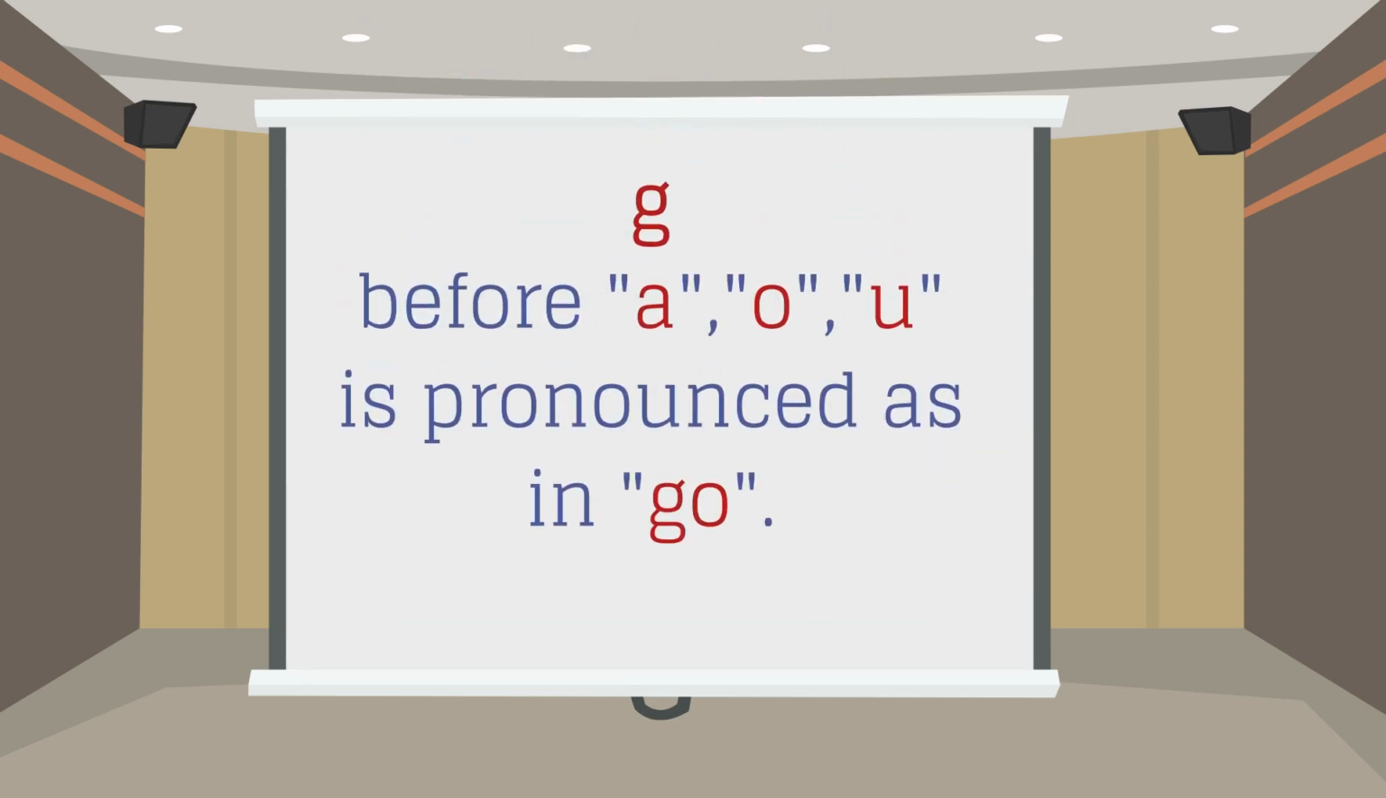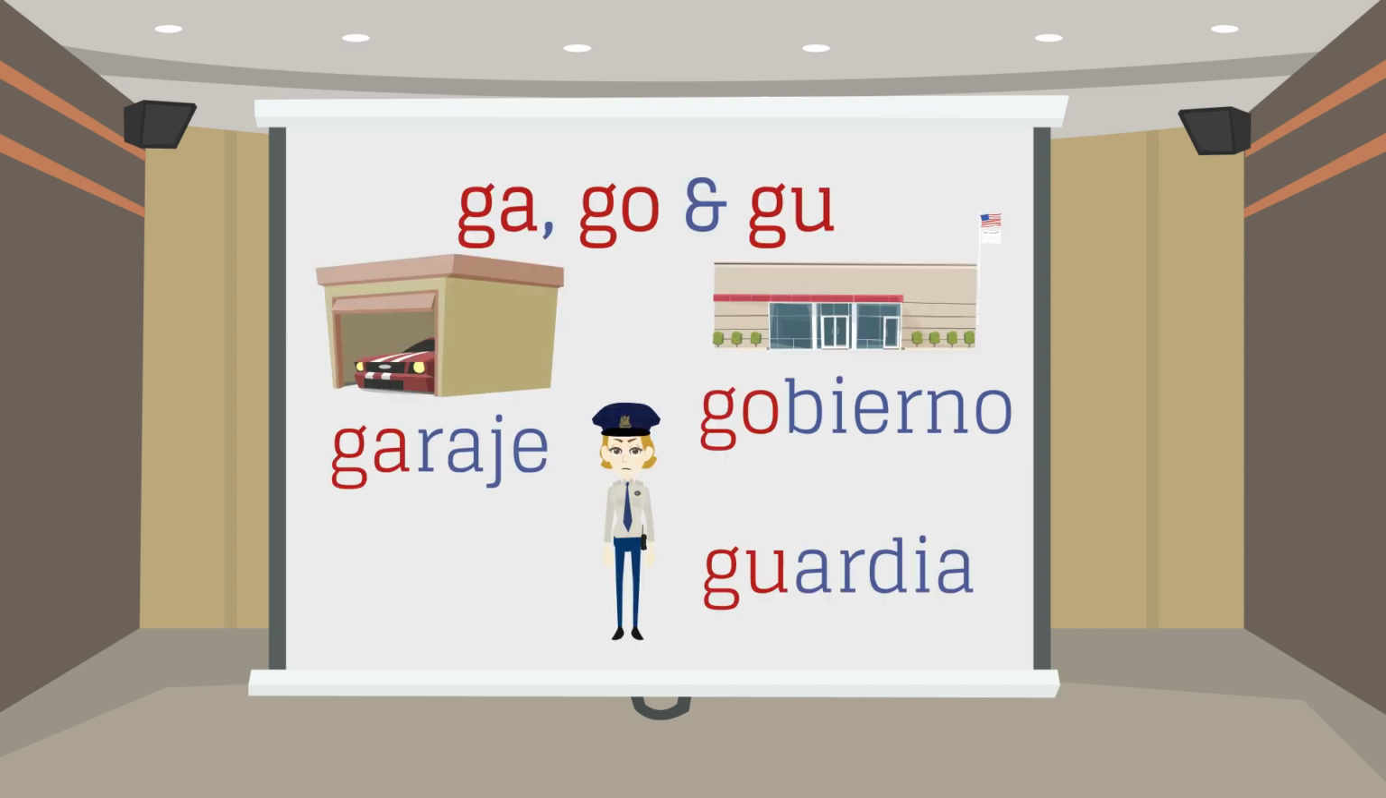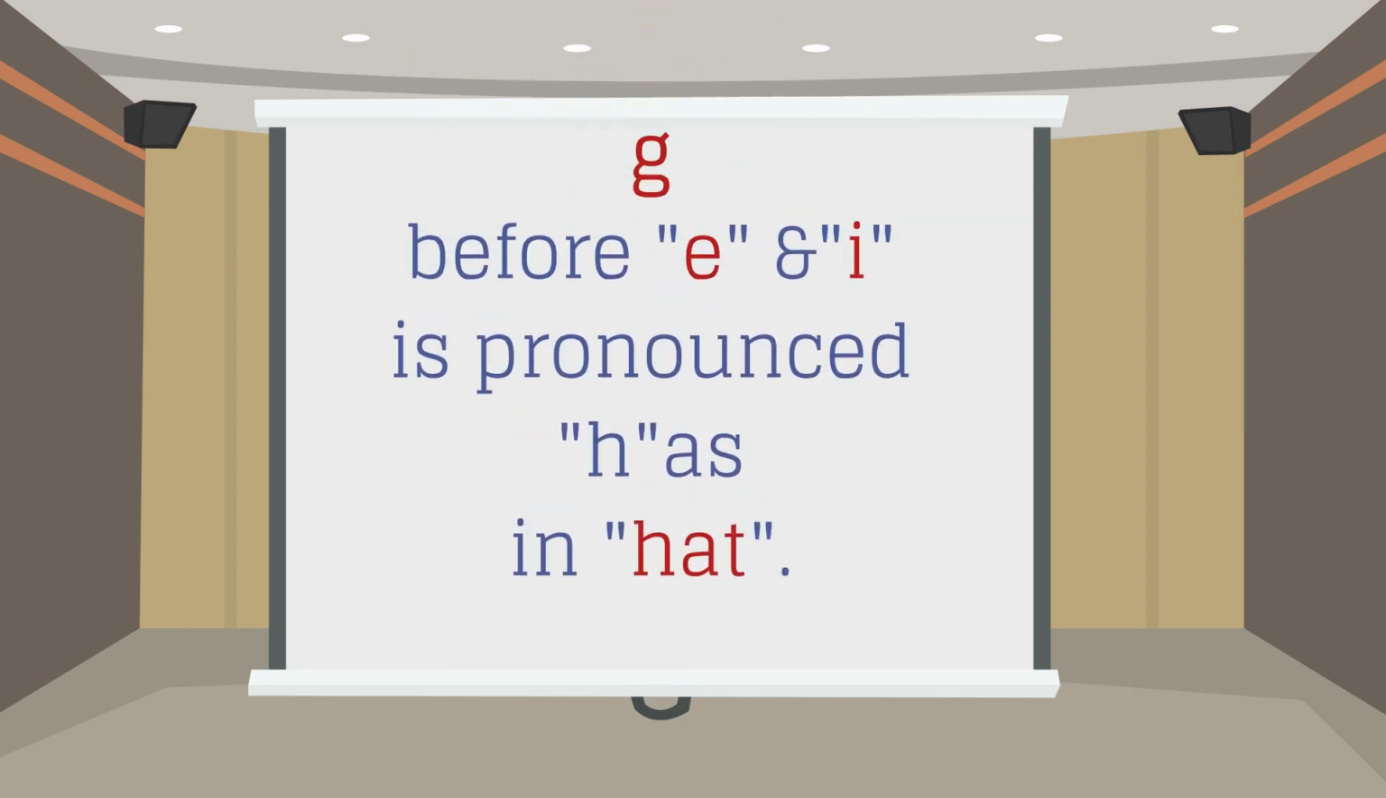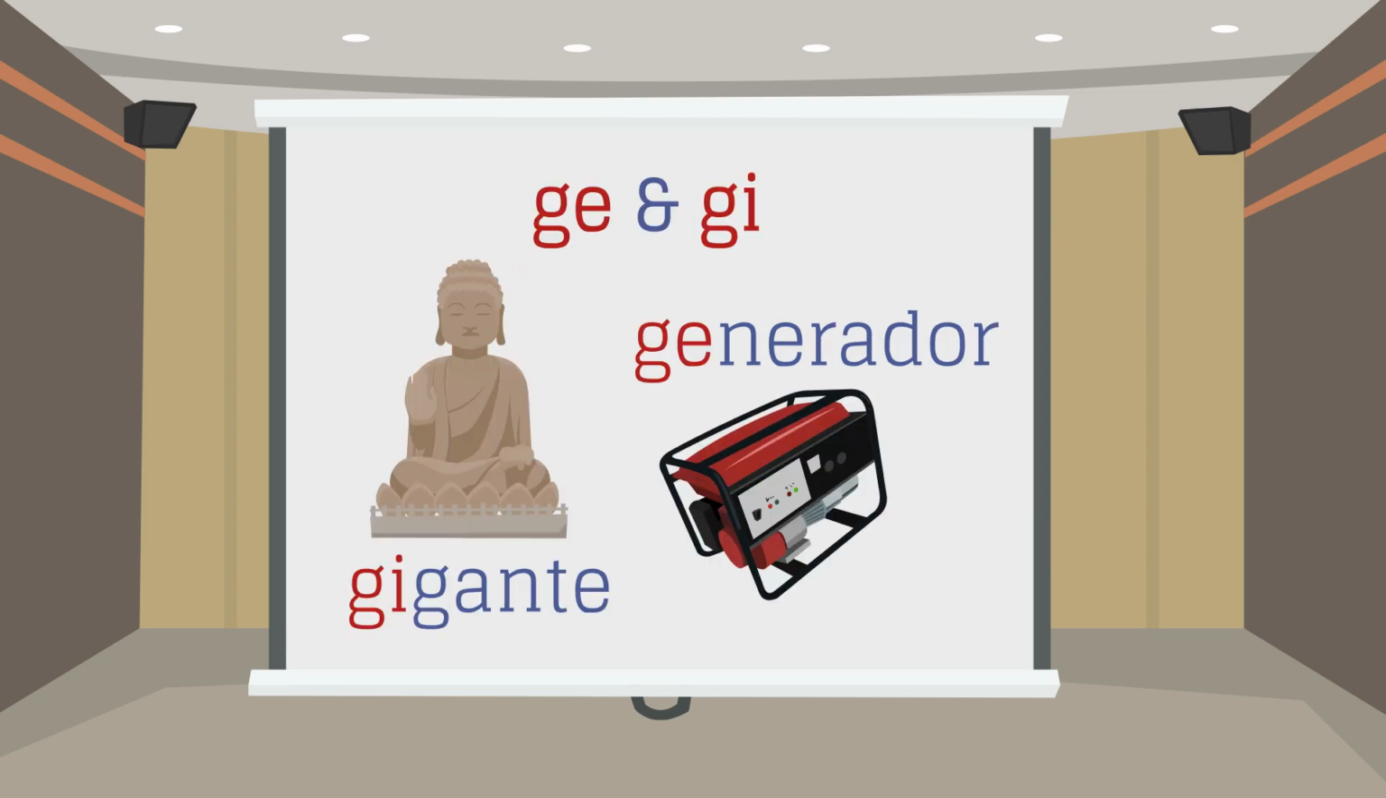G before A, O, U is pronounced as in go. Ga, garaje. Go, gobierno. Gu, guardia. G before E and I is pronounced H as in hat. Ge, generador. Gi, gigante.